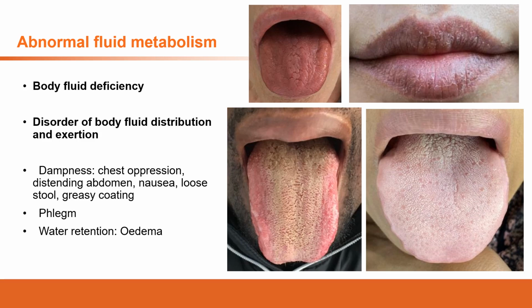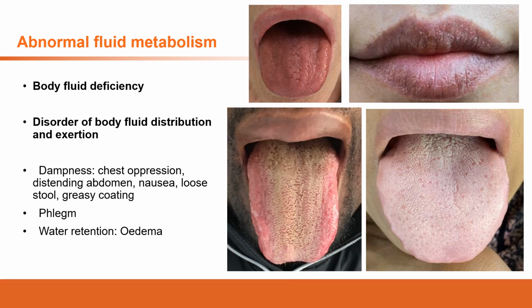When we talk about the exertion of the body fluid, this mainly refers to sweating and urine. So these two parts are the most important exertion methods. When we say exertion disorder, it mainly refers to these two, although stool is one aspect too.